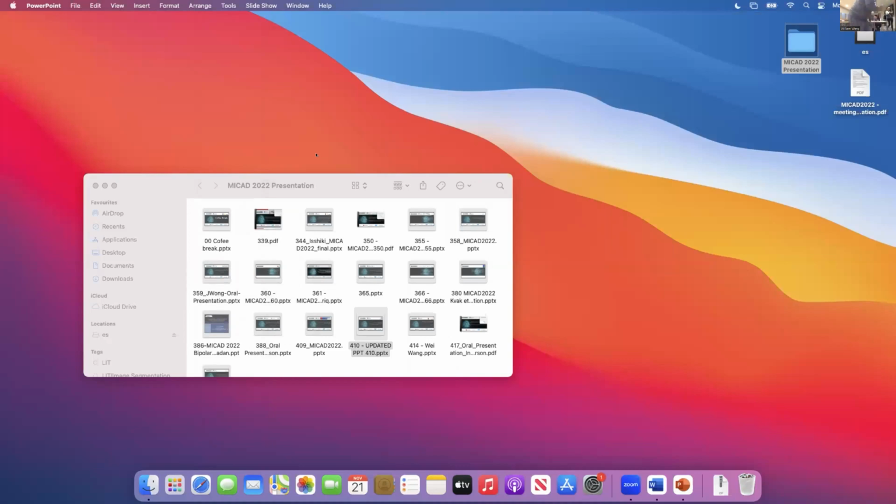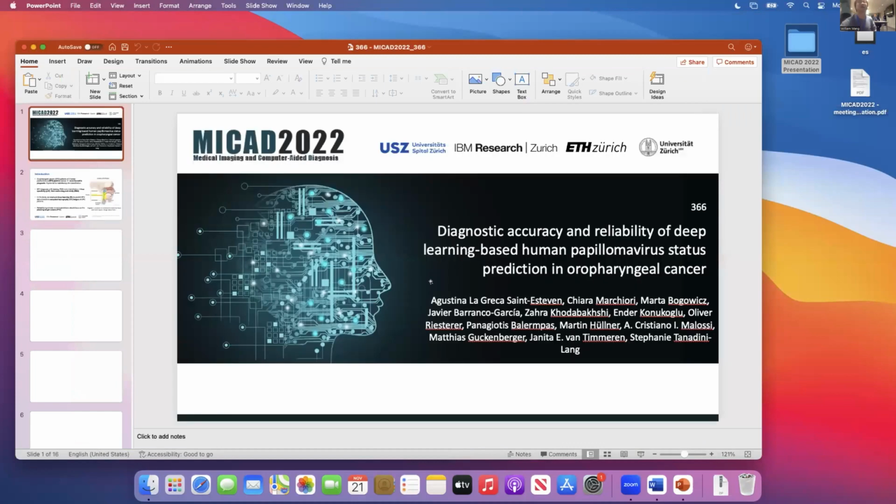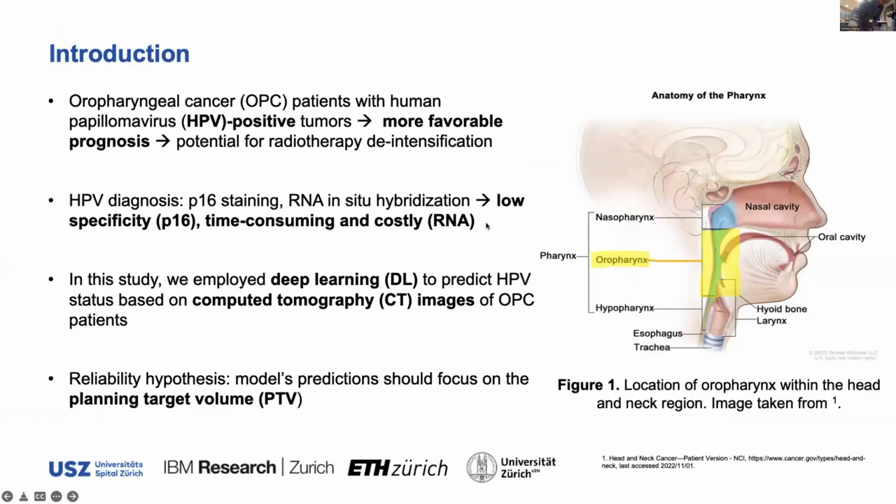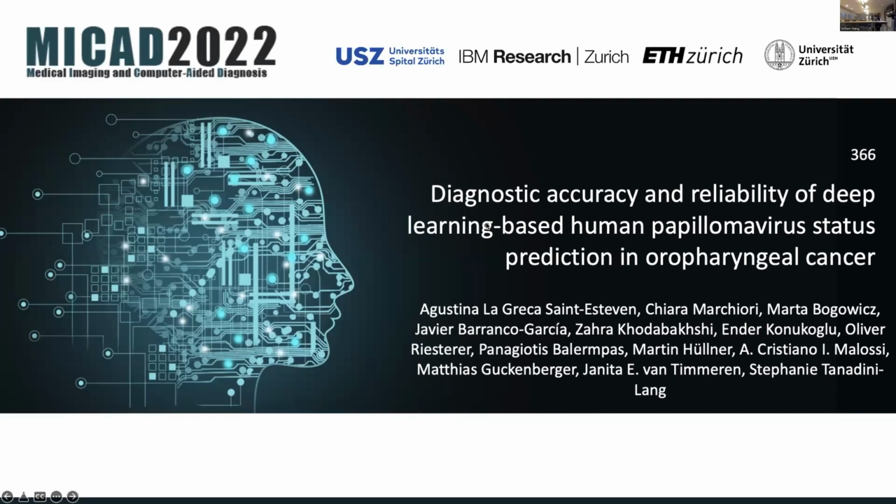...is focused on application of deep learning to a variety of medical image analysis tasks, including image classification, segmentation, and radiomics, especially for advancing cancer treatment in the head and neck region. Agustina will present a paper titled Diagnostic Accuracy and Reliability of Deep Learning-Based Human Papillomavirus Status Prediction in Oropharyngeal Cancer.